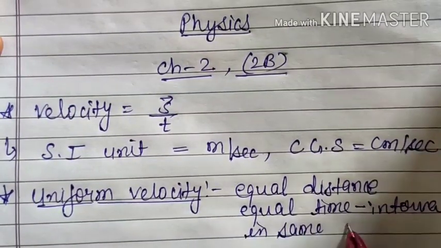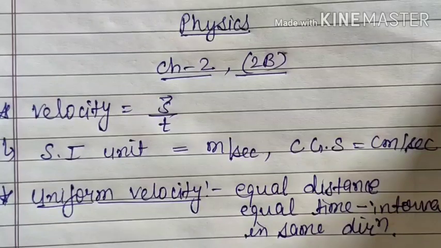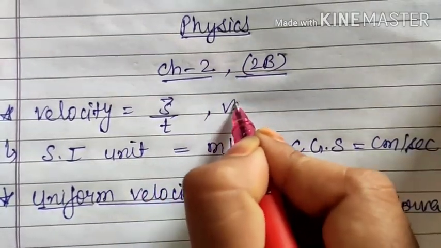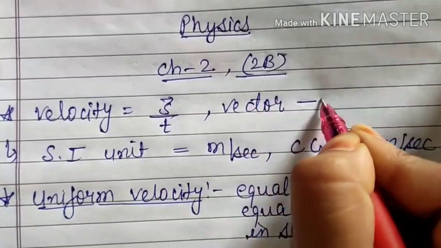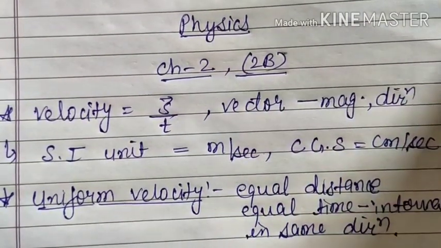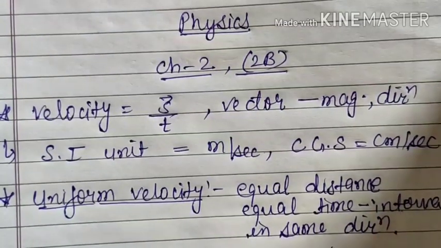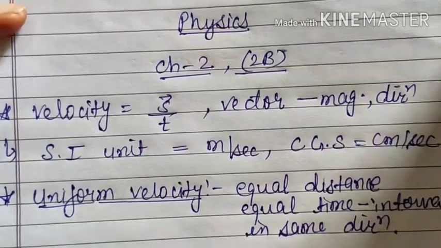There we discussed only time interval and distance, but here, since velocity is a vector quantity, it will also have magnitude and direction. That means for uniform velocity, along with distance and time, its direction should also remain constant, the same as it was previously moving. That is known as uniform velocity.